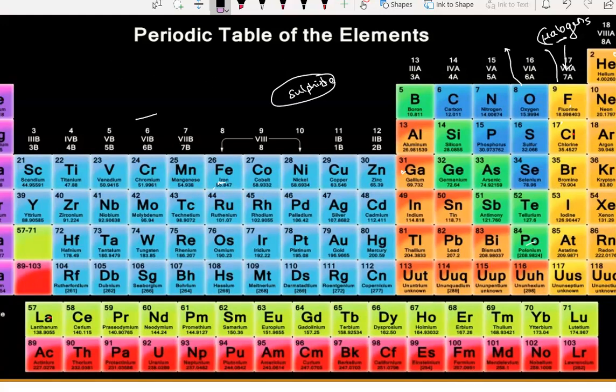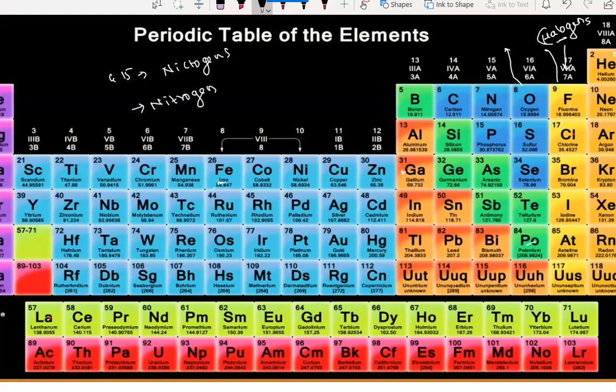Here these are pnictogens, or the nitrogen family. So the 15th group elements, 15G, are called pnictogens, and they are also called nitrogen family elements.